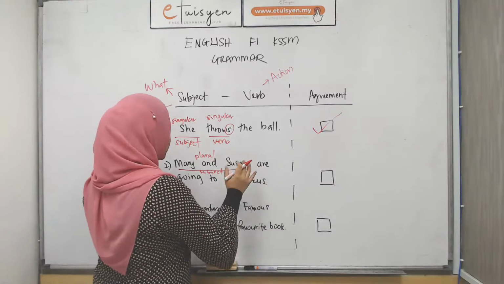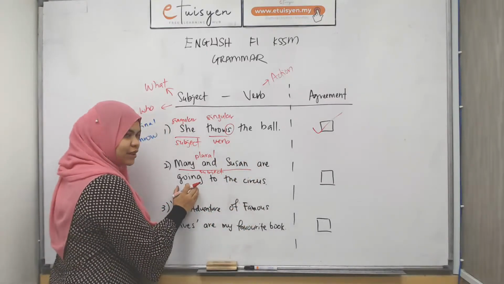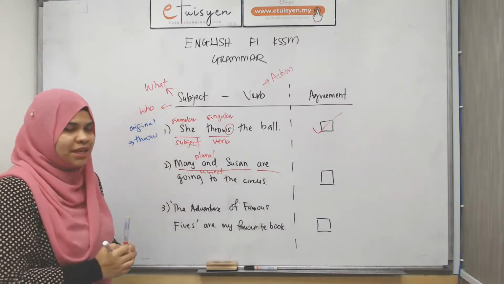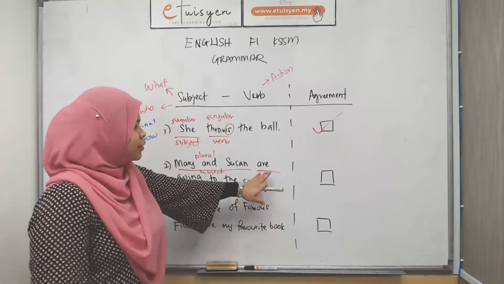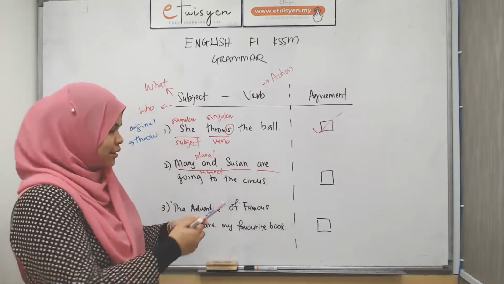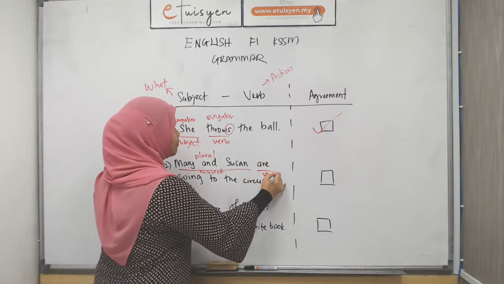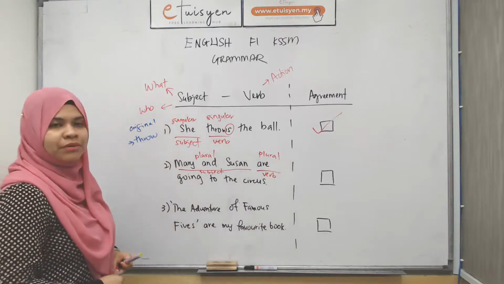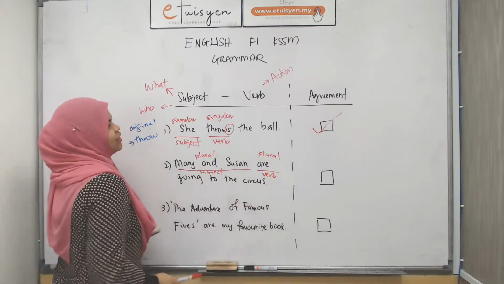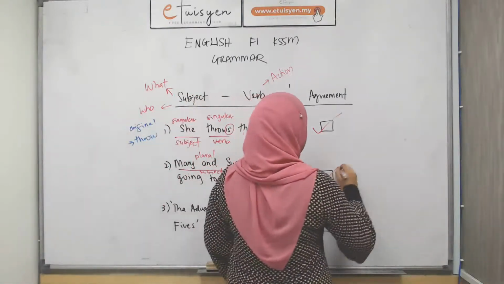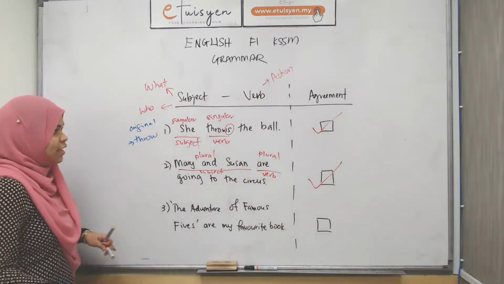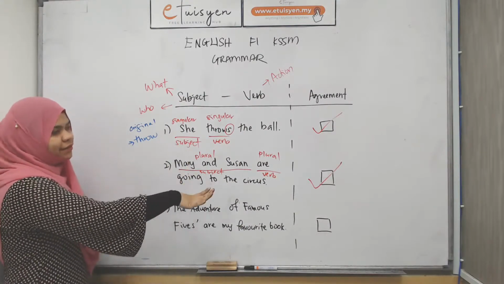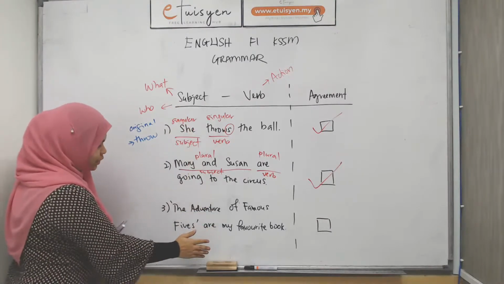Now, your verb is actually not this one. It's actually this one, which is describing the subject. So this one is are. Are is plural. So this is the verb, and it is plural. Now our subject is plural and our verb is plural too, so they agree. This is another agreeable sentence. The subject and the verb agree. Okay.